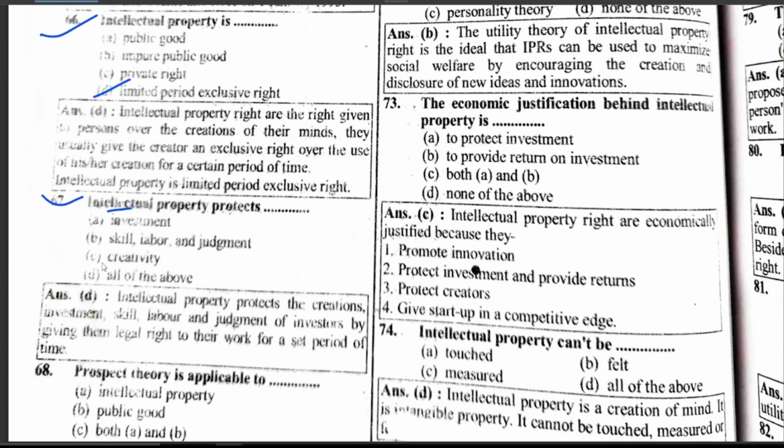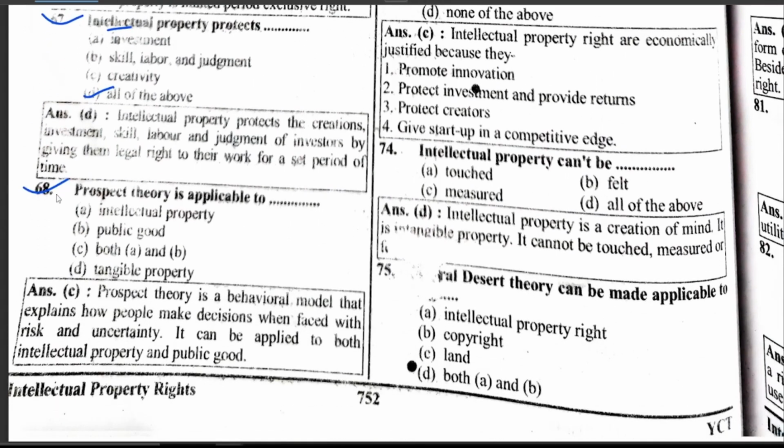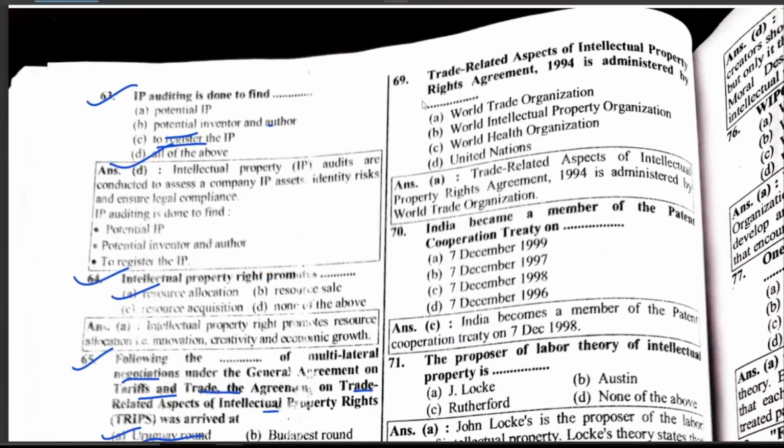Intellectual property is a product of investment, skill, judgment, creativity, and all of the above. Prospect theory is applicable to both intellectual property and public goods. The TRIPS Agreement 1994 is administered by the World Trade Organization. India became a member of the Patent Cooperation Treaty on 7 December 1998.